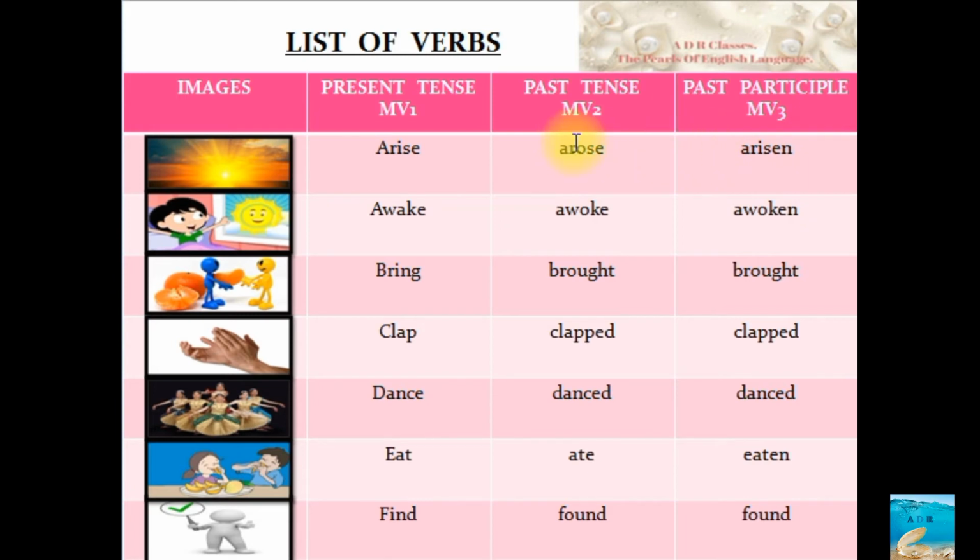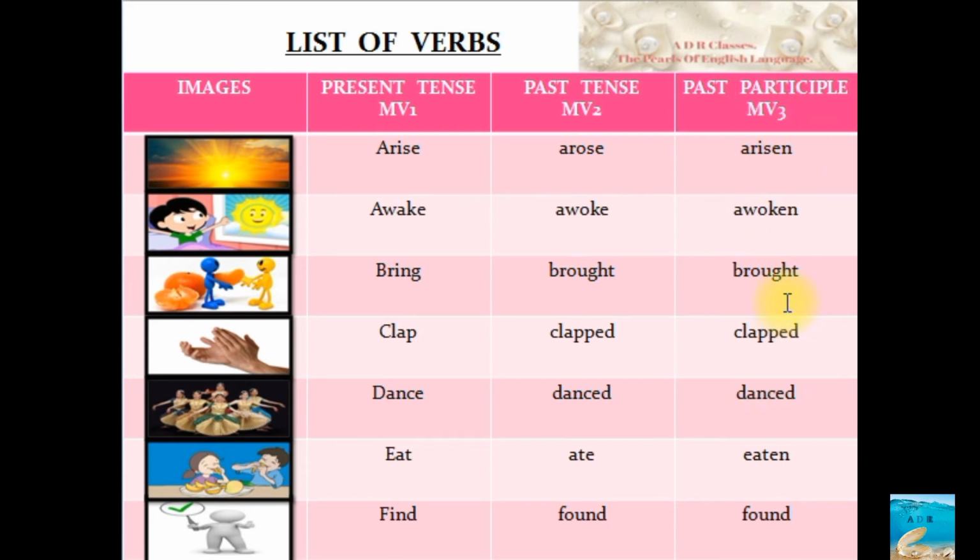Now what makes the difference? The word itself is showing you the difference, that yes, this is present tense, this is past tense and this is past participle form. Suppose you wake up immediately after sunrise, and you see the sun has already arisen. See what sentence I have used? The sun has already arisen. Has is the perfect tense, and for perfect tense we are supposed to use the past participle form.